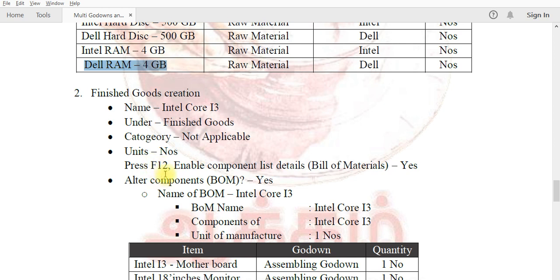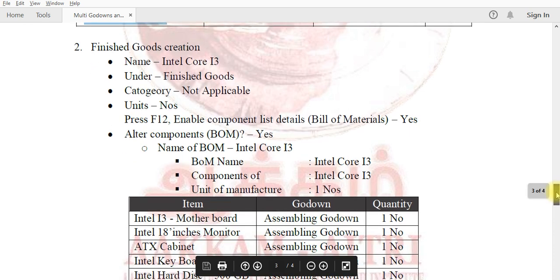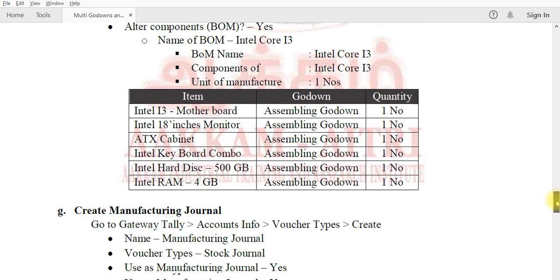After that we give yes, and then the stock item creation has the set components BOM activation. Yes, they ask the name of the BOM, the components, the unit of manufacture, and this table also they ask.